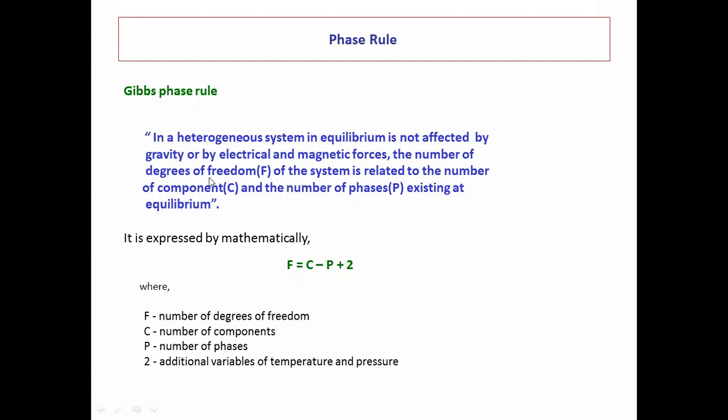The number of degrees of freedom, that is F, of the system is related to the number of components, denoted as capital C, and the number of phases, denoted as capital P, existing at equilibrium. It is expressed mathematically as F equal to C minus P plus 2, where F is the number of degrees of freedom, C the number of components, and P the number of phases, and two additional variables, that is temperature and pressure.